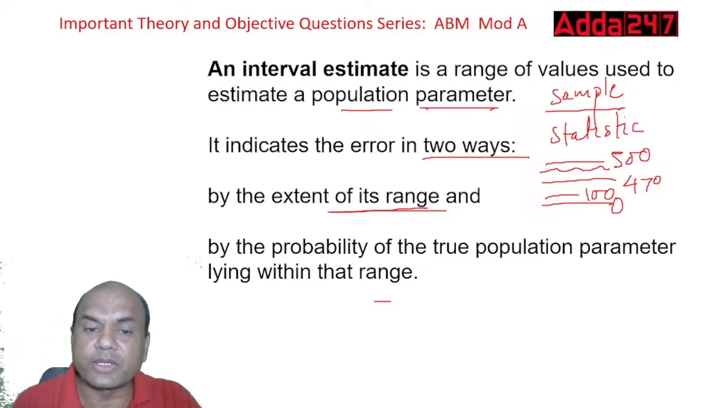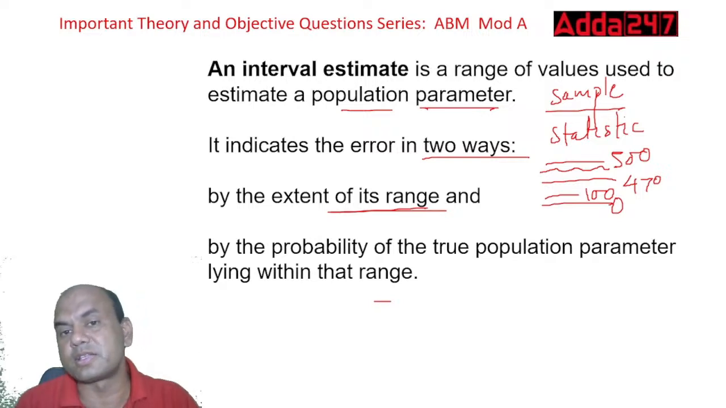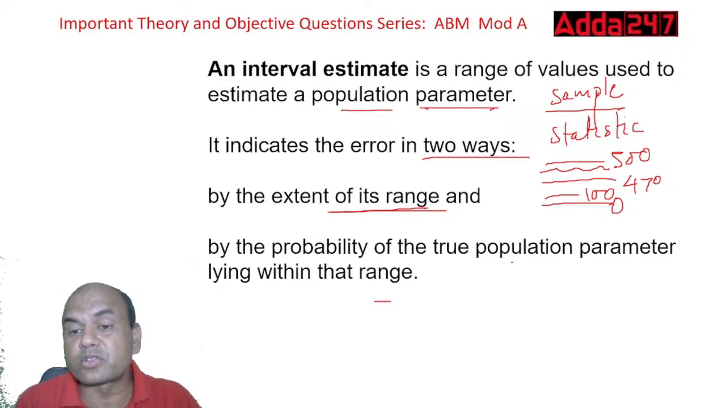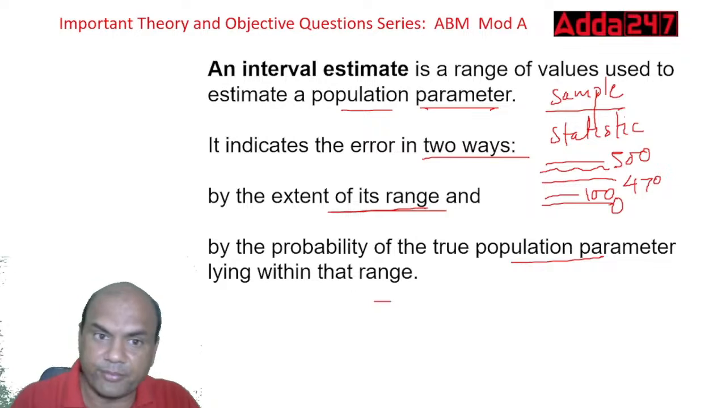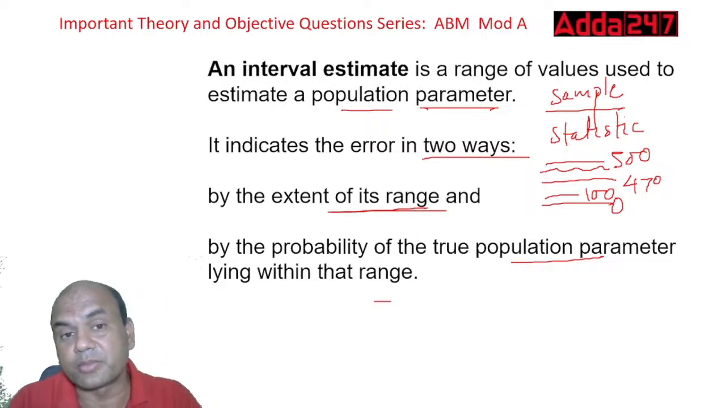So extent of its range and the probability of the true population parameter lying within that range. So actually the answer should lie within this range. Okay. So that is a good interval estimate.